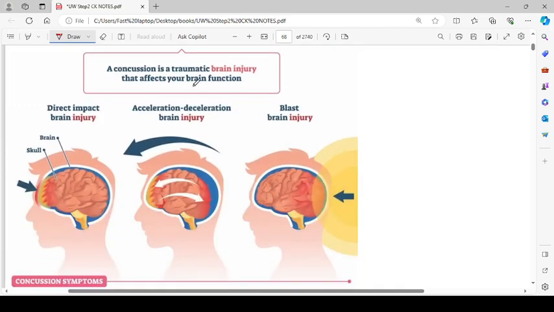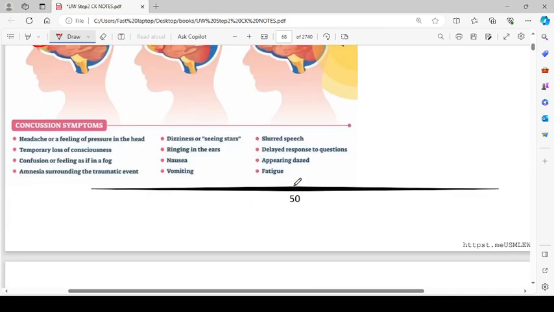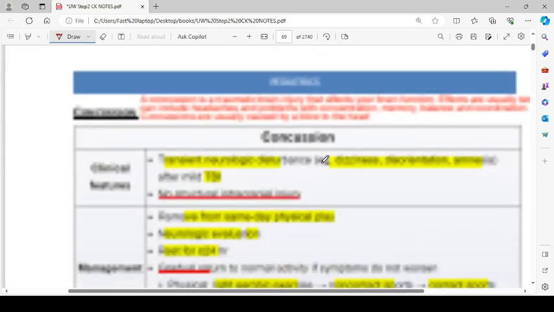Concussion. A concussion is a traumatic brain injury that affects your brain function. This is the skull and brain. Direct impact injury happens over here. Then there is a contrecoup injury, because of the shake, acceleration and deceleration brain injury, and blast injury. So there are 3 types of injuries which can occur. Concussion symptoms: headache or a feeling of pressure in the head, temporary loss of consciousness, confusion or feeling as if in a fog, amnesia surrounding the traumatic events, dizziness or seeing stars, ringing in the ears, nausea and vomiting, slurred speech, delayed response to questions, appearing dazed and fatigued.